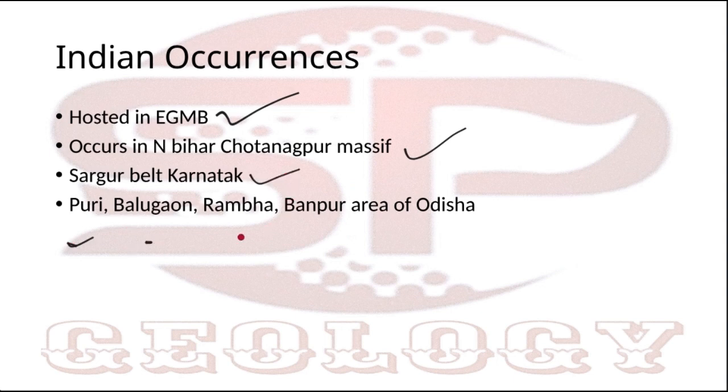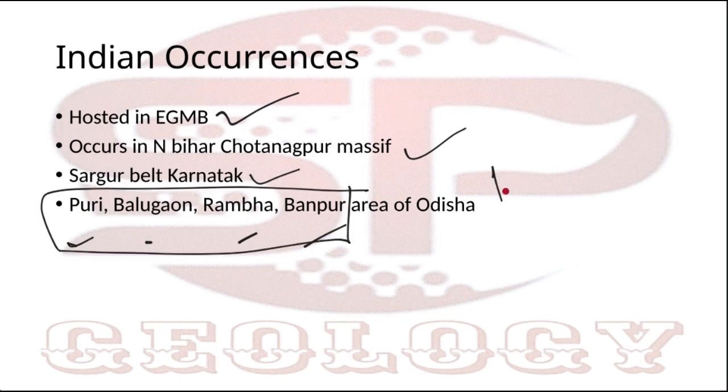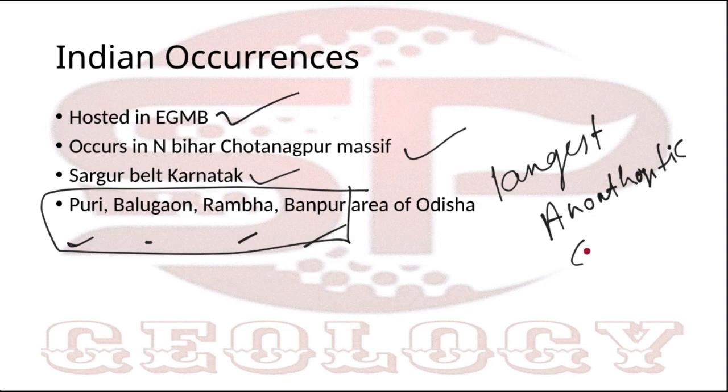Next is economic importance. It is used in paper manufacture, as a catalyst in organic reactions, and it is also used in the cement industry. Okay, these are the economic importance. So this is all about anorthosite. If anyone is having any doubt, please ask.